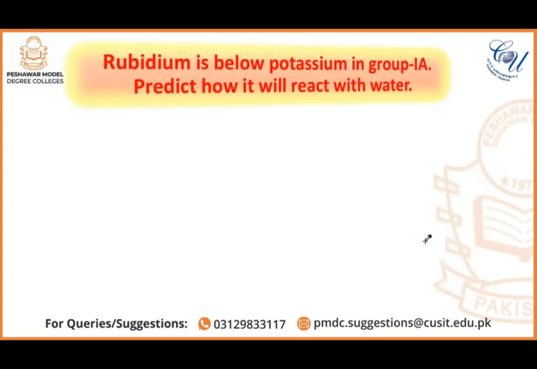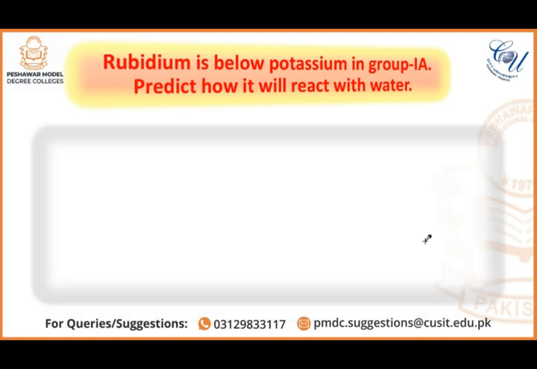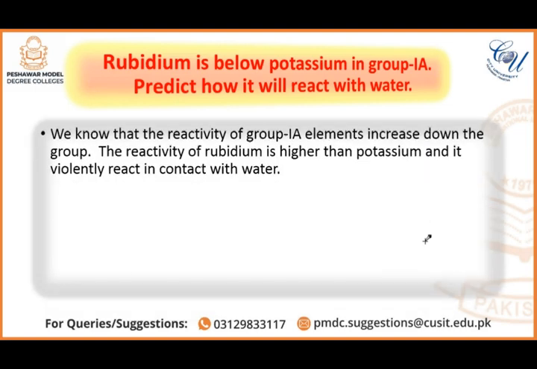Now, a short question is, rubidium is below potassium in group 1A. Predict how it will react with water. So, we know that the reactivity of group 1A elements increases down the group. The reactivity of rubidium is higher than potassium because it is below potassium. The size of rubidium is greater than potassium. It is easily oxidized. Therefore, it reacts violently in contact with air.